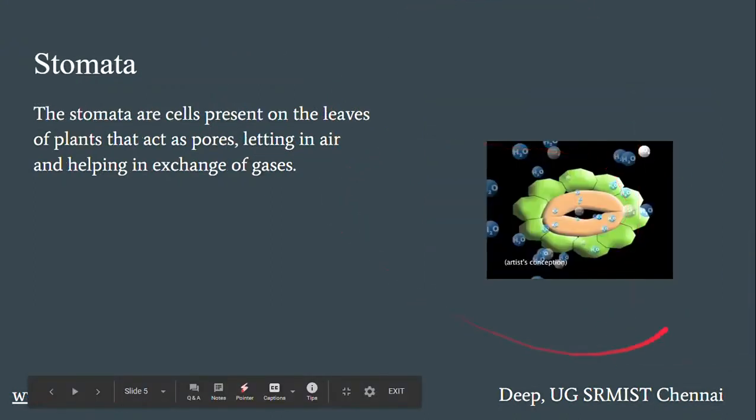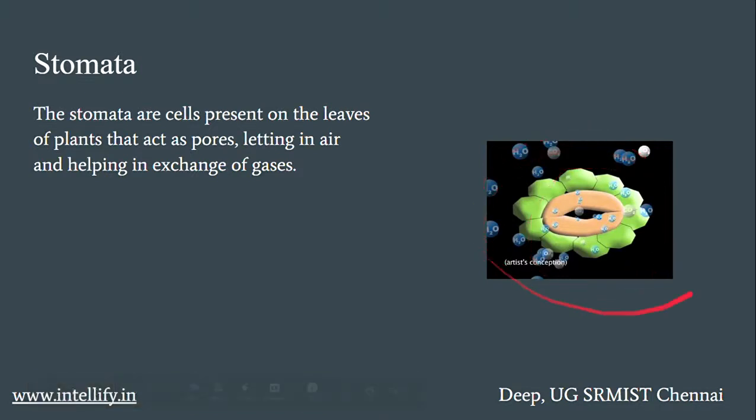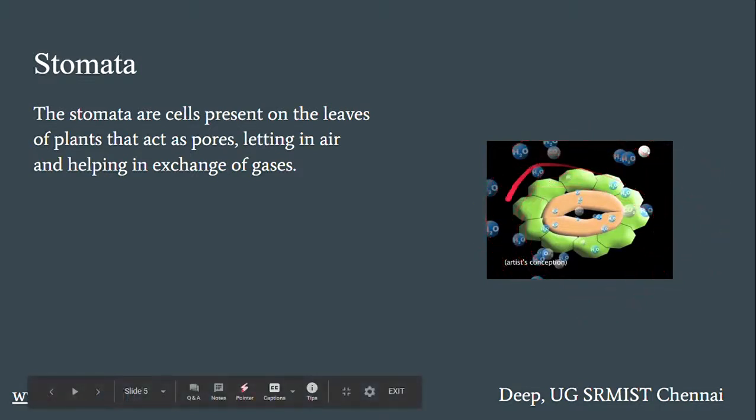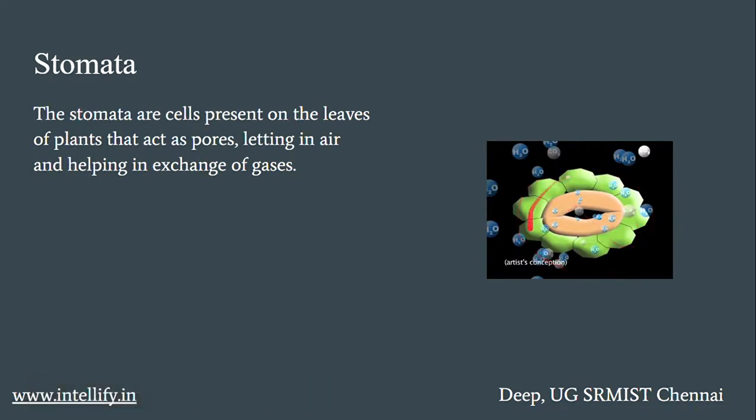So moving on, this is a stomata. Just हम बोल रहे थे जो cells which help in exchange of gases, this is that. These are present in leaves. हम leaves में देखते हैं कि ये structures present हैं. And ये जो stomata है, इसका जो ये black portion आप देख रहे हैं, that is the portion which acts as a pore or a hole which helps in exchange of gases. तो depending upon प्लांट को मतलब प्लांट को चाहिए एयर चाहिए या नहीं चाहिए, these pores open up. ये जो साइड के किडनी शेप्ड सेल्स आप देख रहे हैं surrounding the stomata, these open or close to increase or decrease the radius of this aperture.